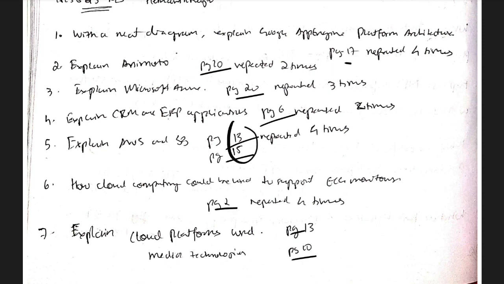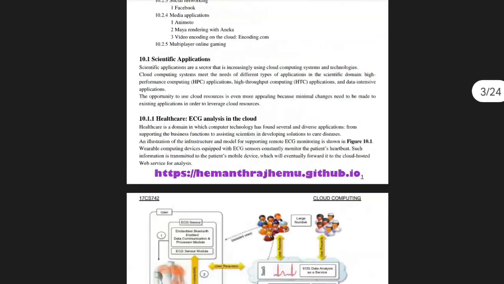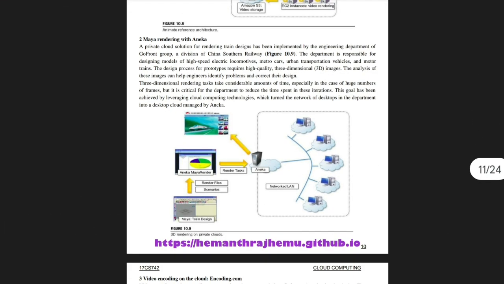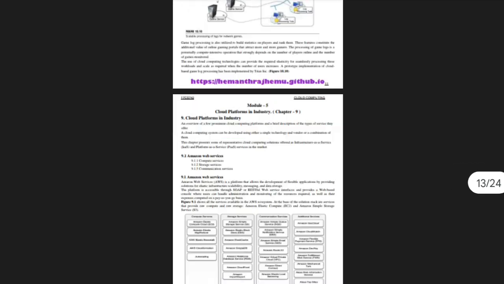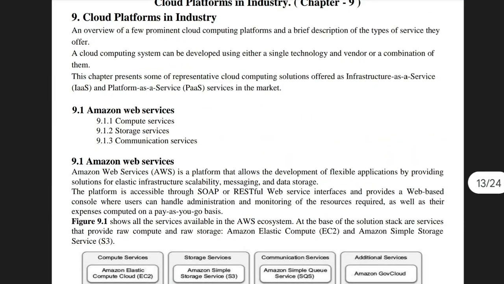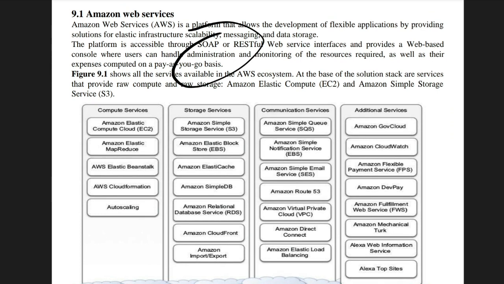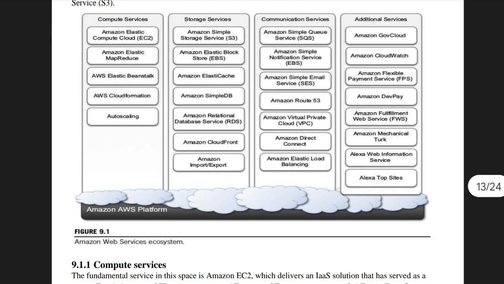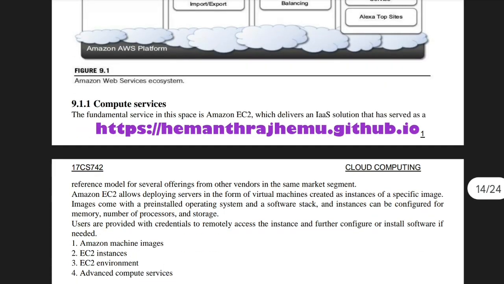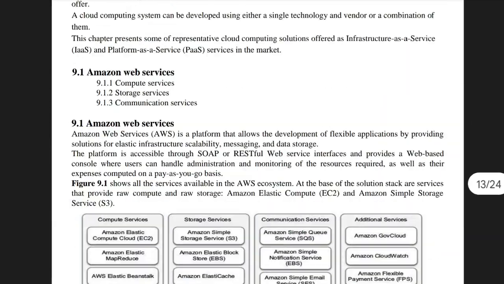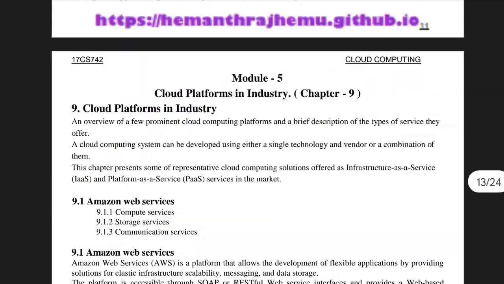If I take page number 13 and 15, I'll show you how you have to fetch the information. Page number 13, what is present? Amazon Web Services. See, here you'll get the Amazon Web Services page, and here you have to briefly write what Amazon Web Services is, and if there are any diagrams, briefly explain what the diagram is about. These are the 2 things you have to mention in Amazon Web Services.